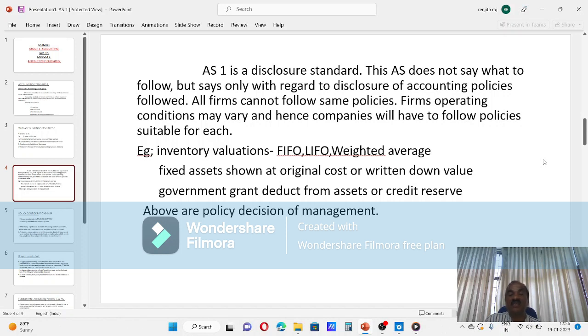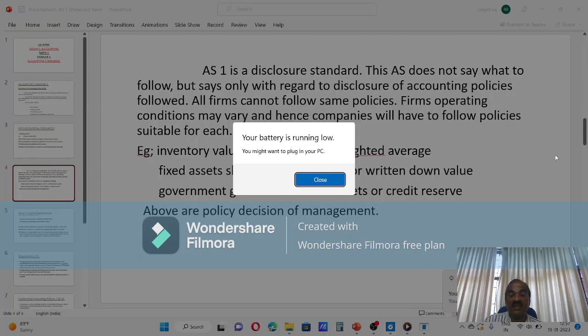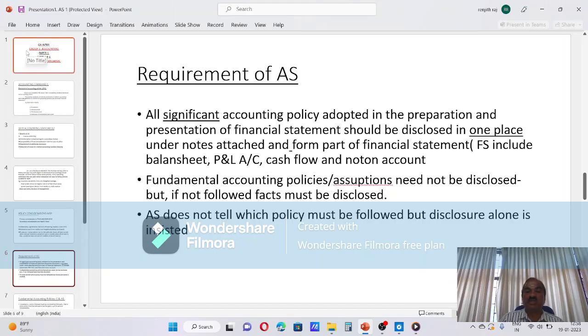It can be first in, first out, last in, first out, or weighted average. Fixed asset. It can be shown at original cost or written down value in the balance sheet. Government grant. If government is giving certain grant to certain organization, it can be deducted directly from the asset, or whichever policy is to be followed, this AS is silent.